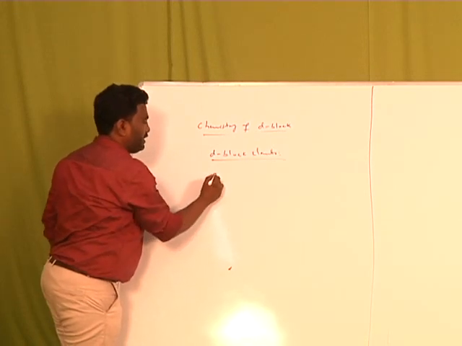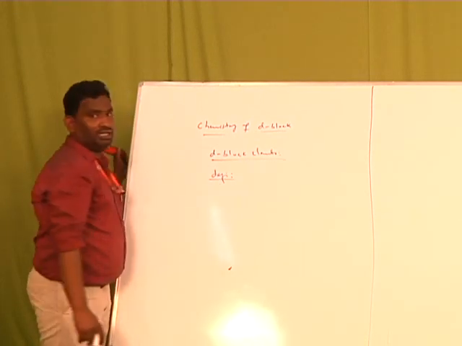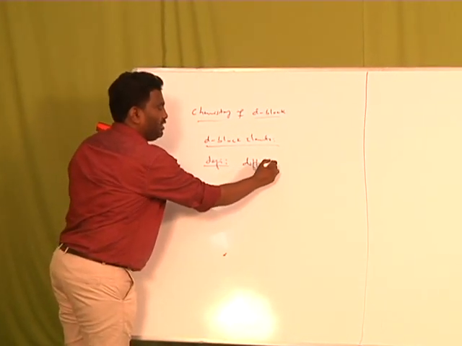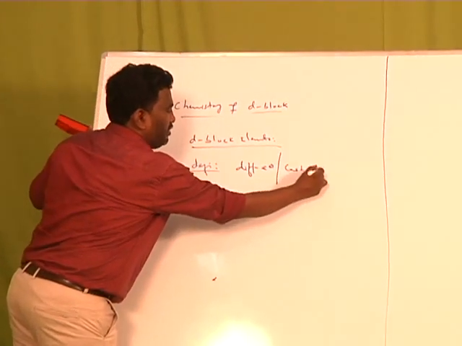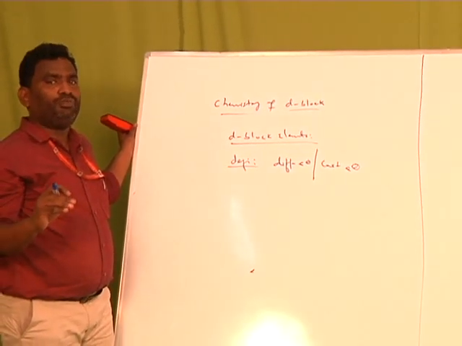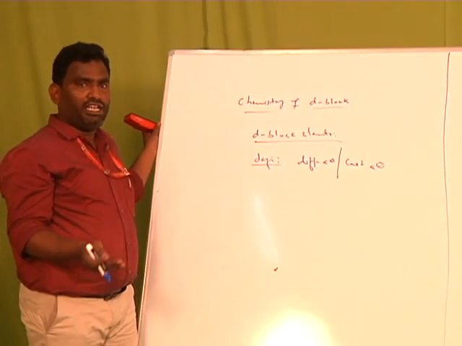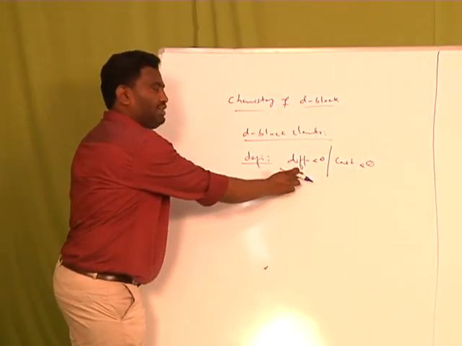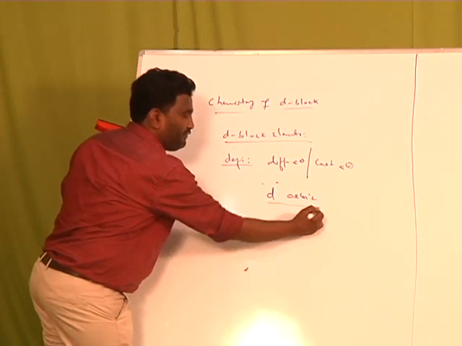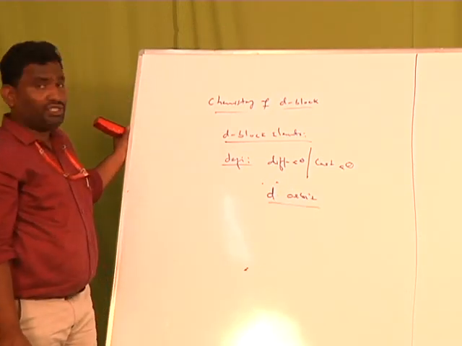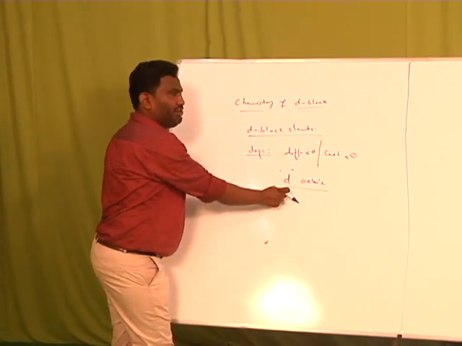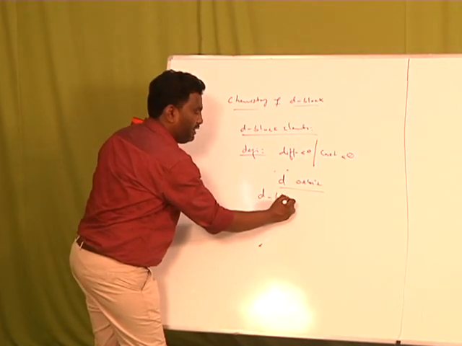So the definition for D block elements: the elements in which the differentiating electron or last electron enters into which orbital. Especially, the elements in which the differentiating electron or last electron enters into d orbital. According to Mendeleev's classification, the elements in which the differentiating electron, that is also called the last electron, enters into d orbital are known as D block elements.